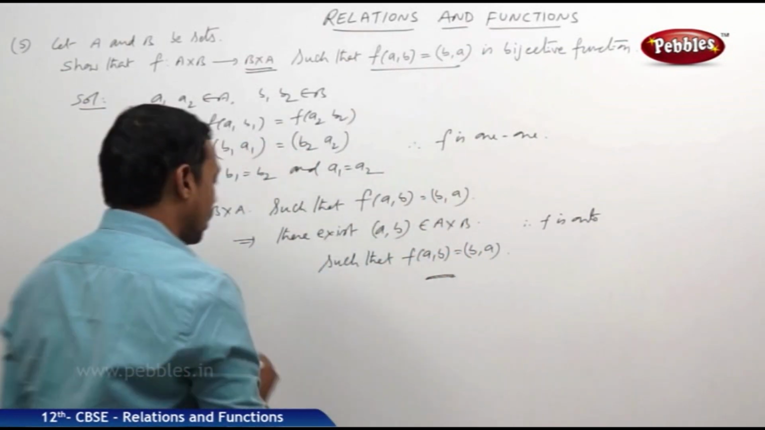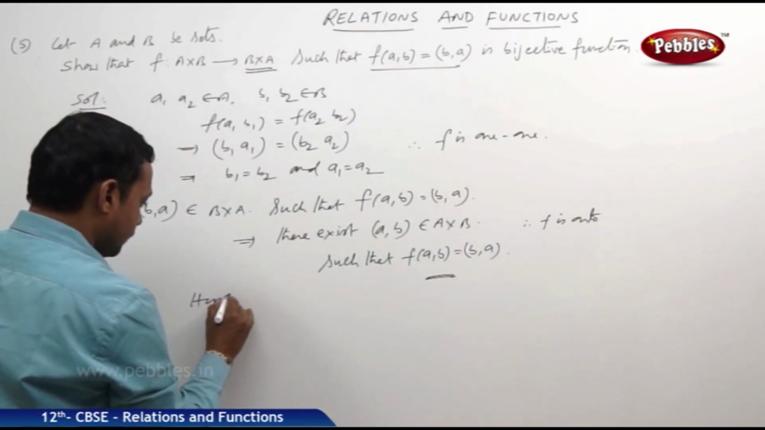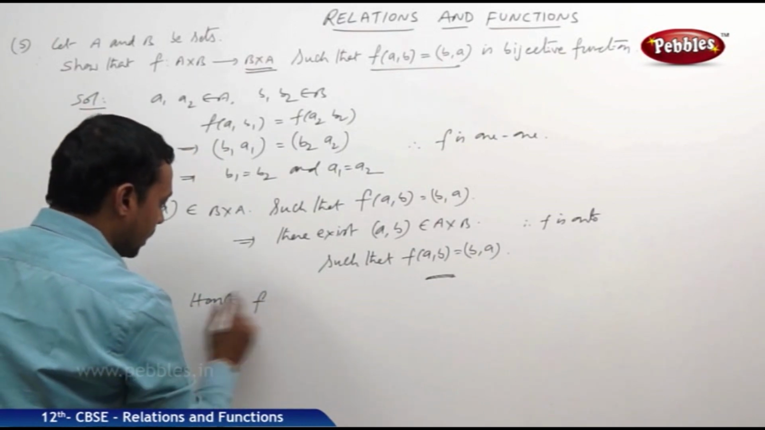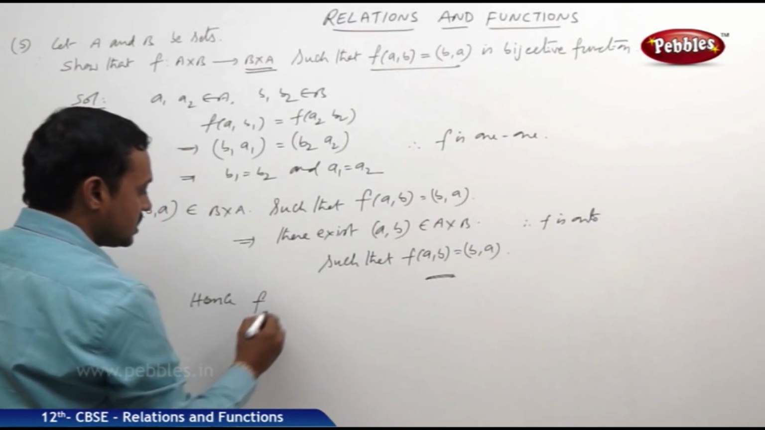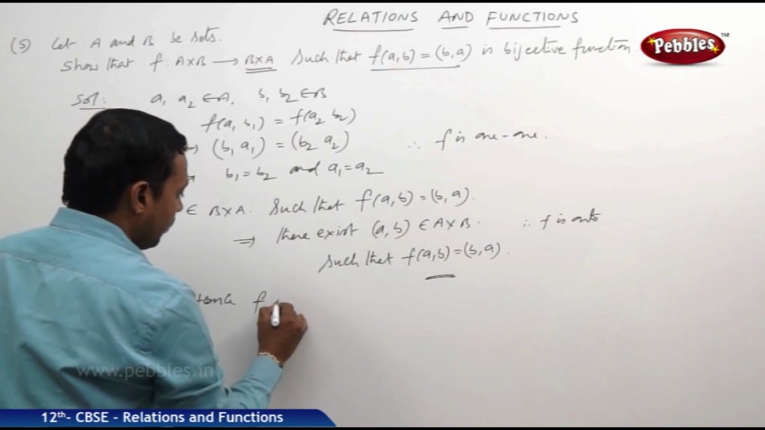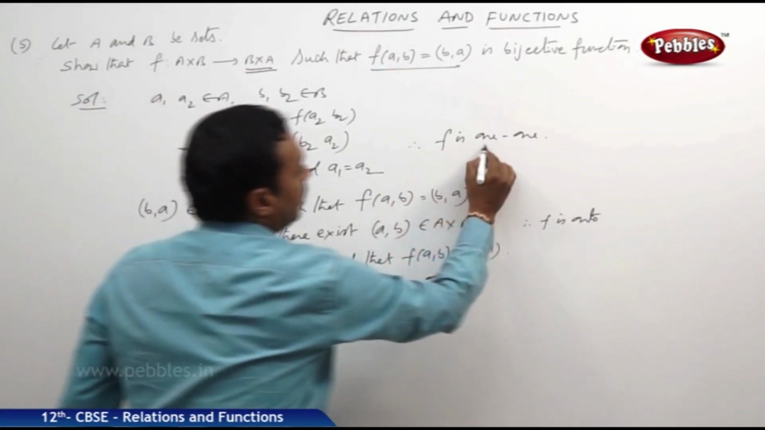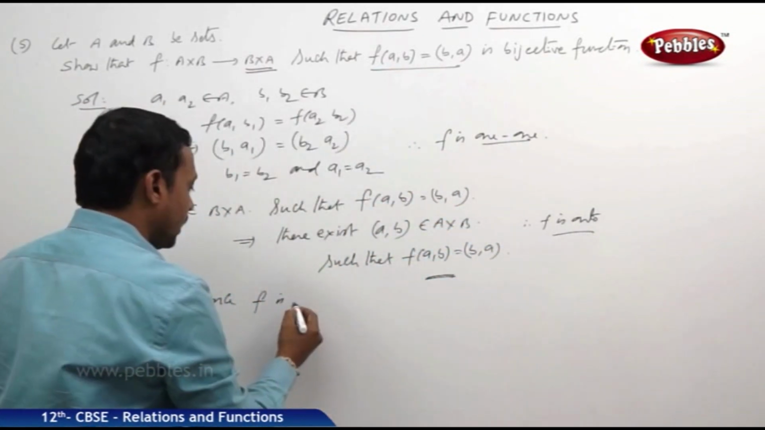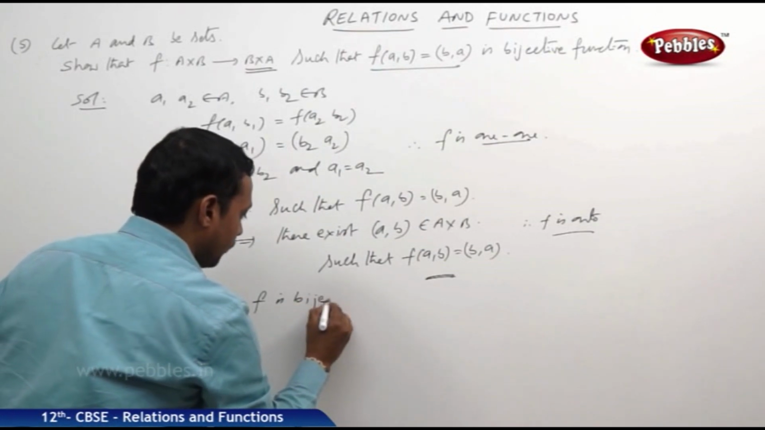Hence, we can conclude that the given function f is one-one and onto. Therefore, it is a bijective function.